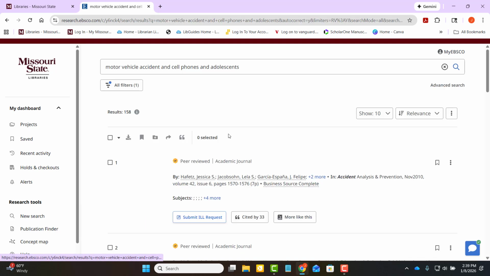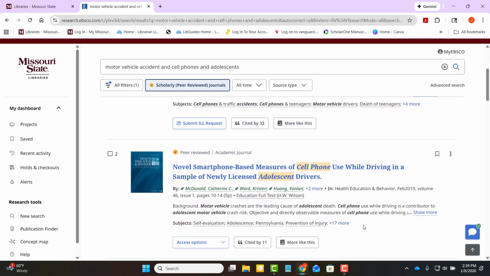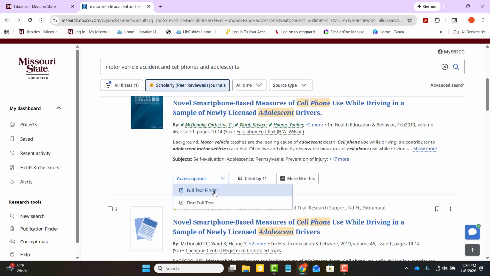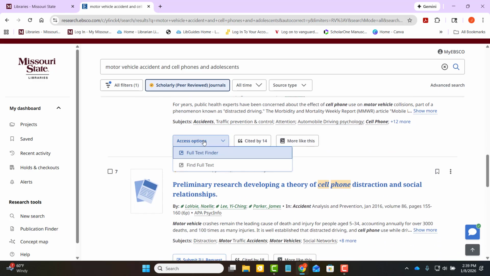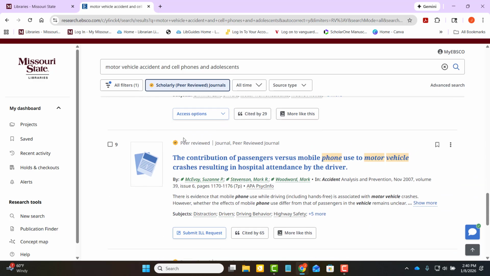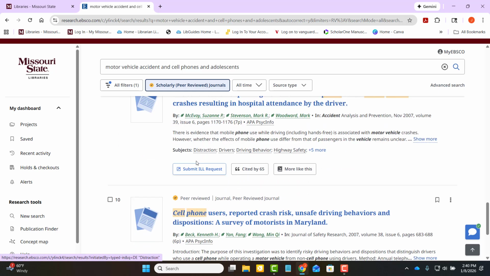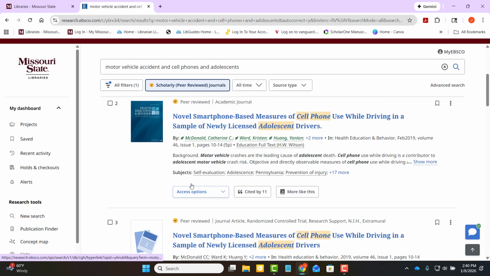Let's go back to our results page and take just a moment to look at some other pathways to full text and what that can look like, because you're going to see it immediately upon glancing at the little thumbnail. It can say access options, and then you can just go to full text finder or find full text, either one, or submit ILL. I've got lots of ILL for that one. Again, find full text. Here, there are several options. If there are lots of options, I always just start at the top, and if that one doesn't work, head on down. But if you ever have issues, just send us a message in chat, and we'll help you figure that out.